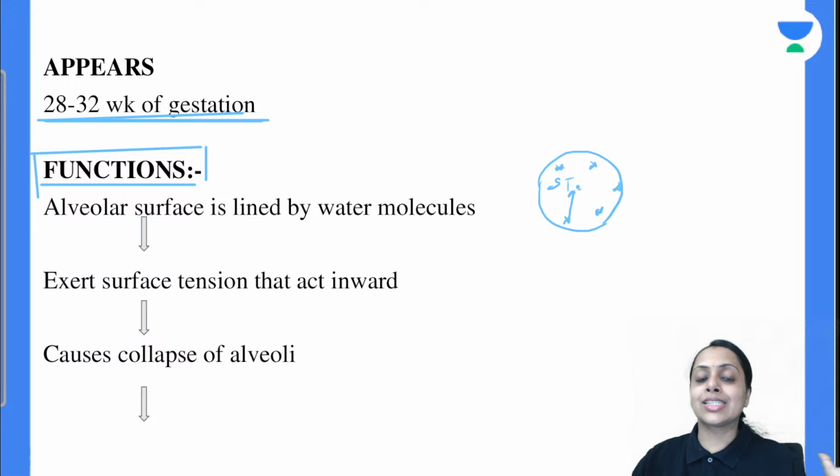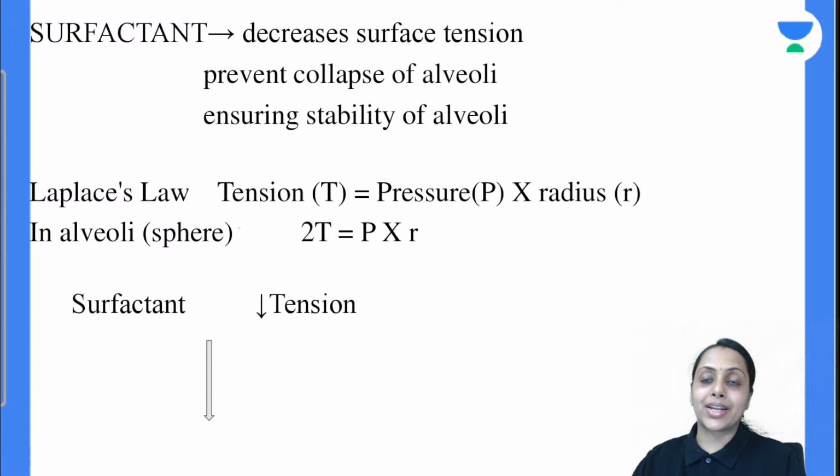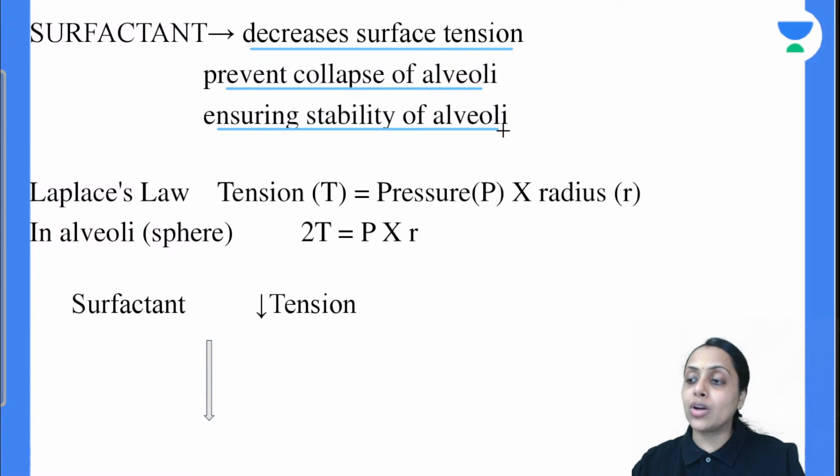So it has a tendency to collapse the alveoli. So due to that, हमारा surfactant क्या करता है, water molecule को break करता है, and that is going to decrease the surface tension. ठीक है? तो क्या क्या function हो गया, surface tension decrease करता है, it prevents the collapse of alveoli, so it is going to ensure the stability of alveoli. Is this clear with everybody?